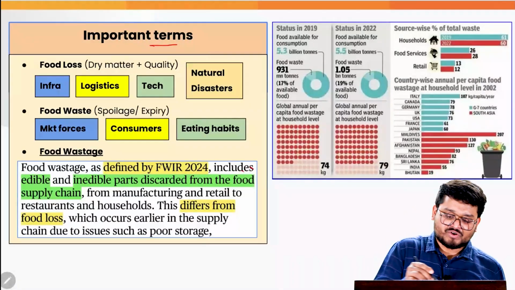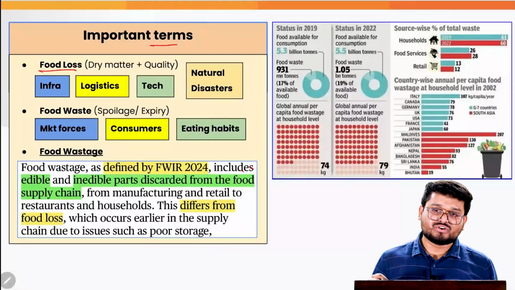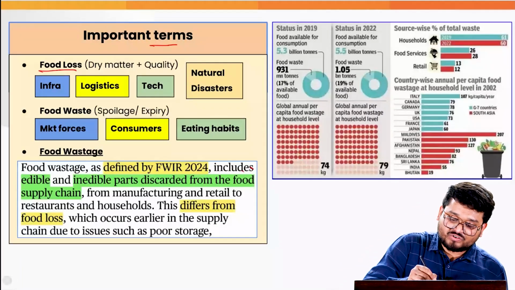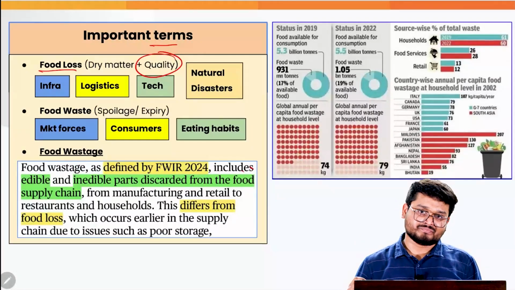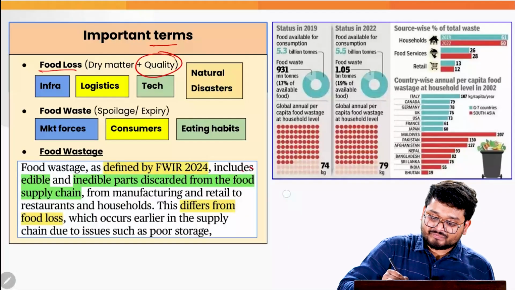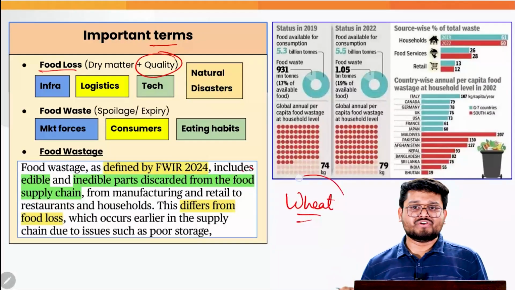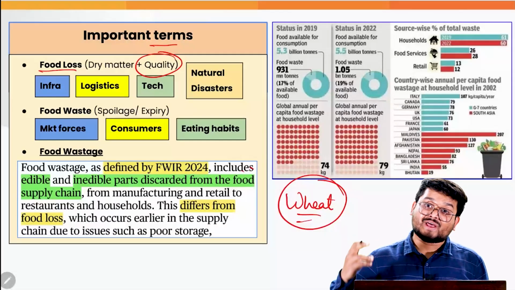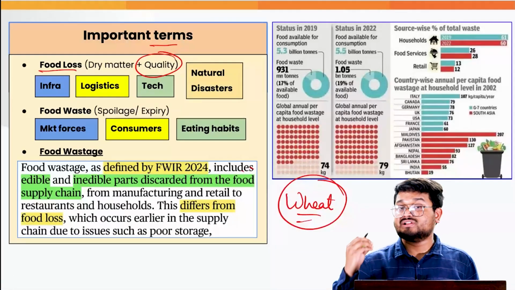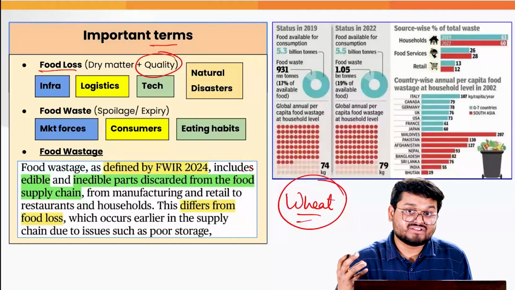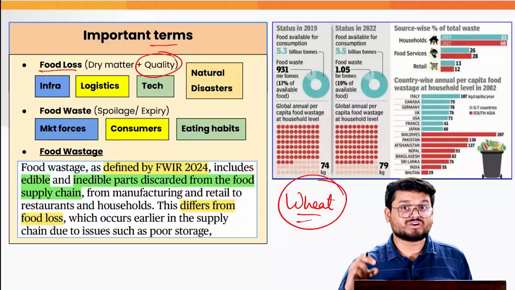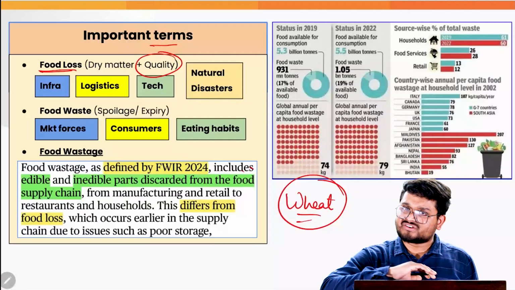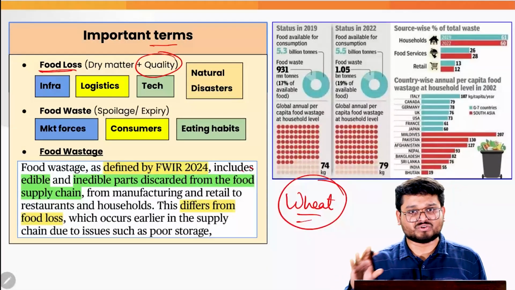Firstly, we have food loss, which is attributable to the high amount of dry matter in the food, and also the low quality of food. For example, imagine wheat. If that particular wheat crop has too much dry organic matter, and the nutritional qualities of that wheat are not up to the mark, then it is attributable to food loss. It generally happens in the country and also in the rest of the world due to many issues